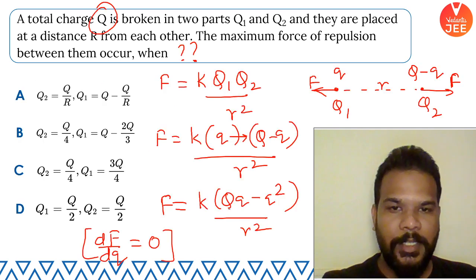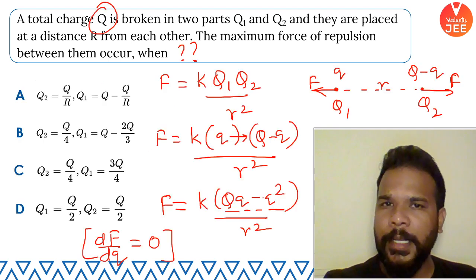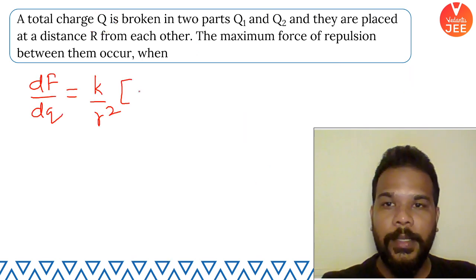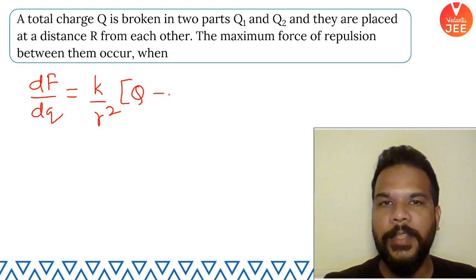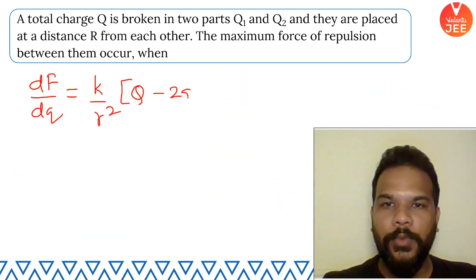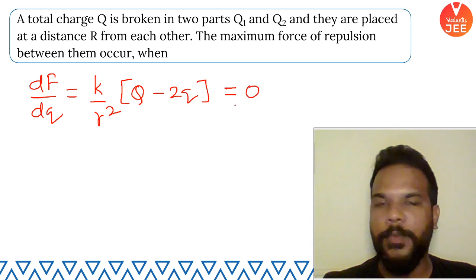In this bracket, capital Q is constant, small q is variable. If I differentiate, capital Q remains as it is, and small q differentiates to 1. Q square on differentiating will give you 2q, and this value should be equal to 0.